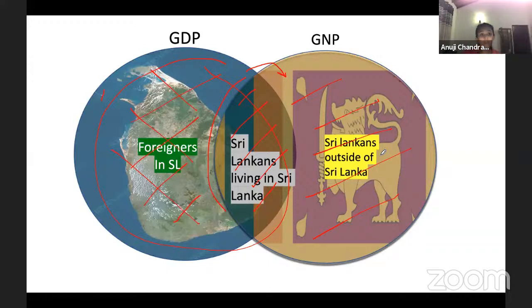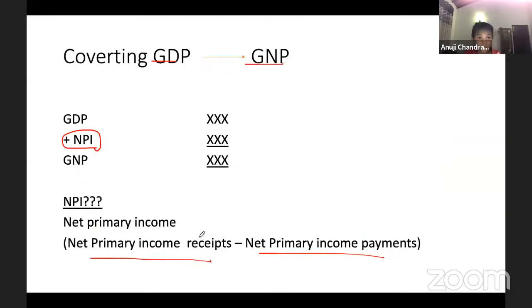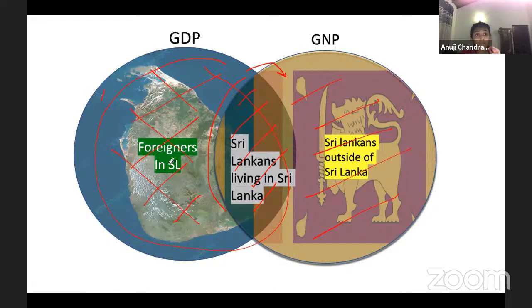That means they earn in their country, but they ultimately send it to Sri Lanka. They are Sri Lankans working in another country, sending their income. So these net primary income receipts, we have to add. While the payments that we make to these foreigners who are temporarily employed, not in the long term, are not residents of the country.